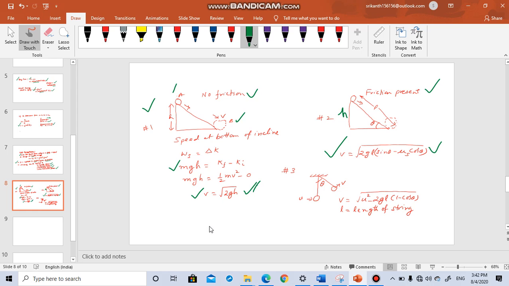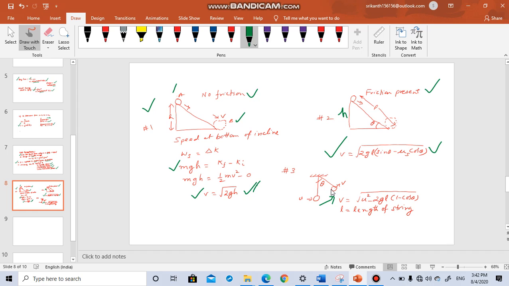Let us see the third concept. Let us say there is a pendulum bob. The bob is hanging straight. You give it velocity u. The bob will move in this direction. At a particular instant of time, let us say when it is making angle theta with the vertical, because you gave some velocity at the mean position, the lowermost position.